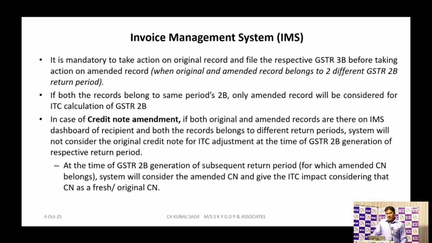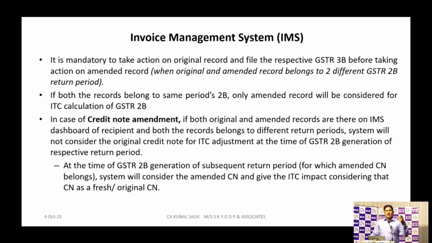Suppose there is a situation in the case of credit note amendment, sorry, I will first read the second paragraph. If both the records belong to the same period, only the amendment record will be considered for the ITC calculation. Suppose the supplier has uploaded a credit note for September 2025. I have not accepted it, I have not taken any action on that September 2025 credit note. In the October 2025 tax period, that supplier has amended that credit note downward and uploaded that transaction also in his GSTR 1, so it is automatically coming to my IMS dashboard.